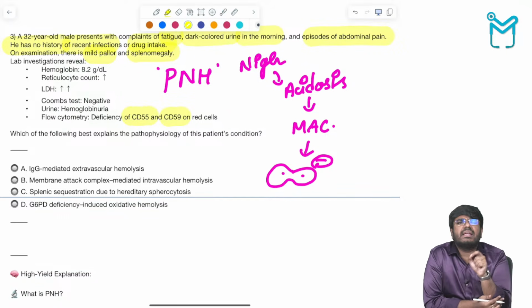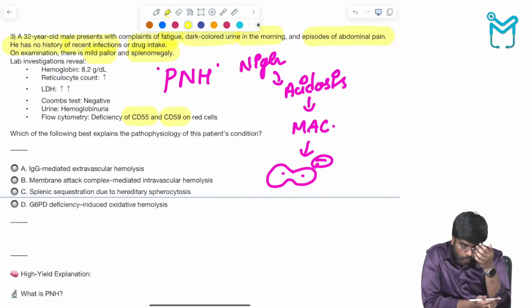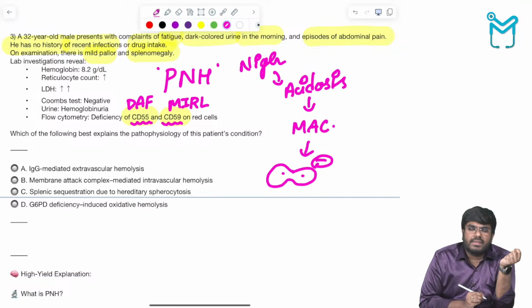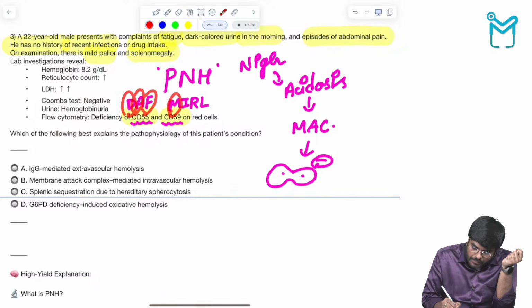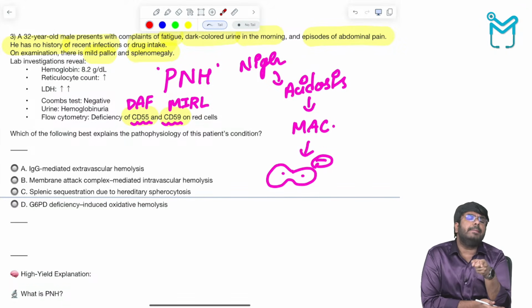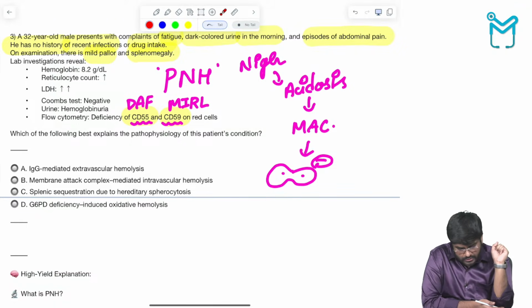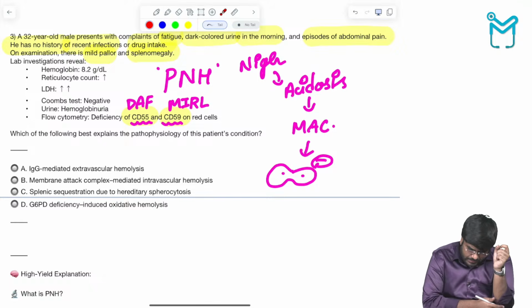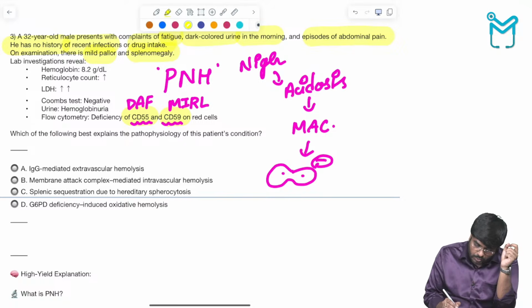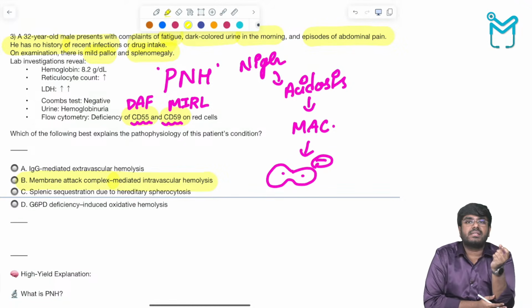So my motto is, this topic is very important for your exam. Paroxysmal nocturnal hemoglobinuria, where you are having deficiency of what? CD55 and CD59. They are also called DAF and MIRL, that is the decay accelerating factor and membrane inhibitor of reactive lysis. If you are having deficiency of these two proteins on your RBC, that is going to cause the hemolysis. Your RBCs will be affected. This area is also very important for your exams. So now tell me what is happening. Here the membrane attack complex mediated intravascular hemolysis. Yes, the membrane attack complex is attacking your own blood cells.